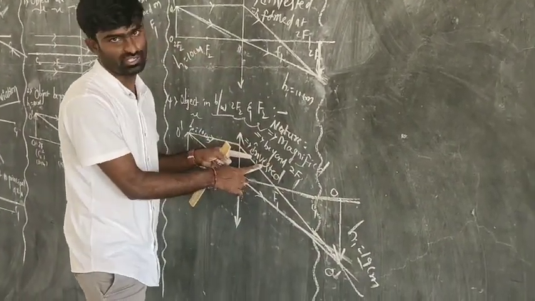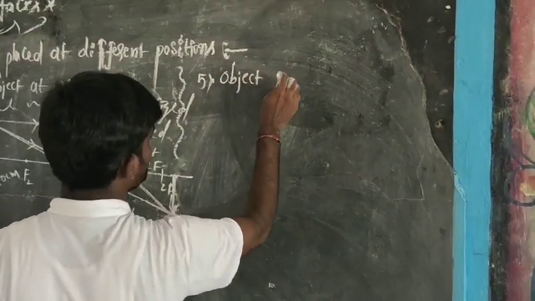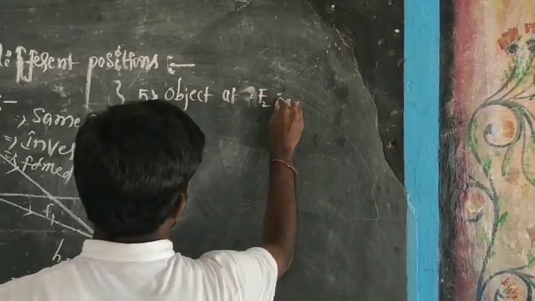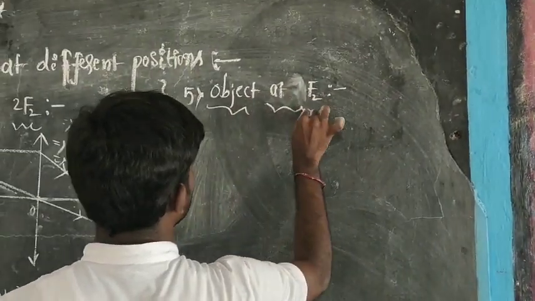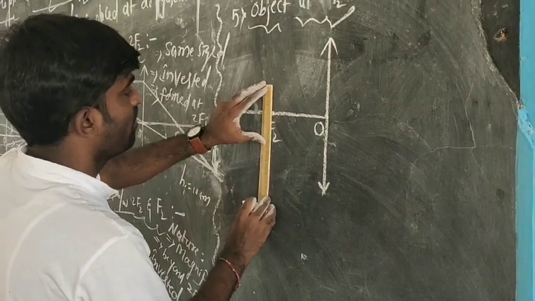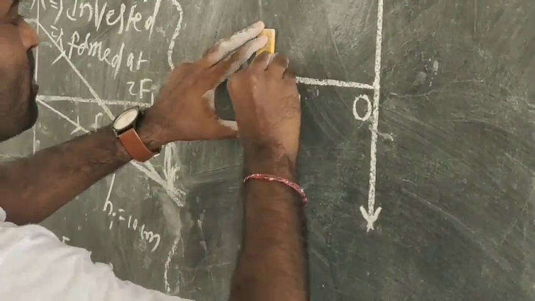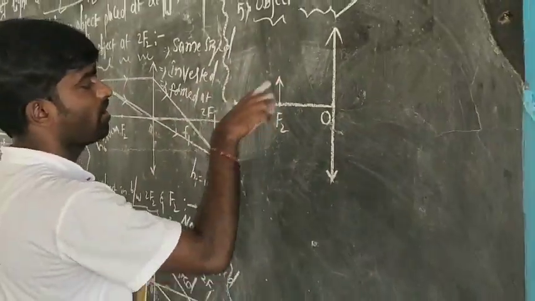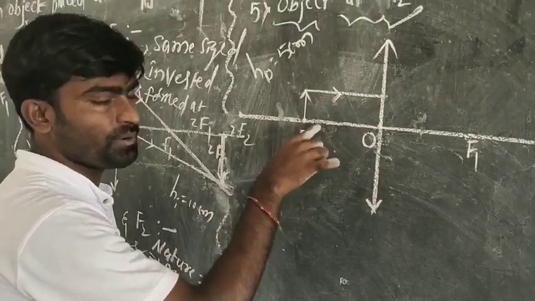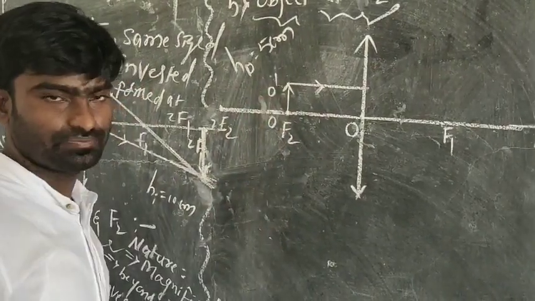The fifth case is object at F2. Now I have taken an object with 5 centimeters and it is placed on F2. I have taken one of the rays which is parallel to the principal axis, emanating from the tip of the object O dash.